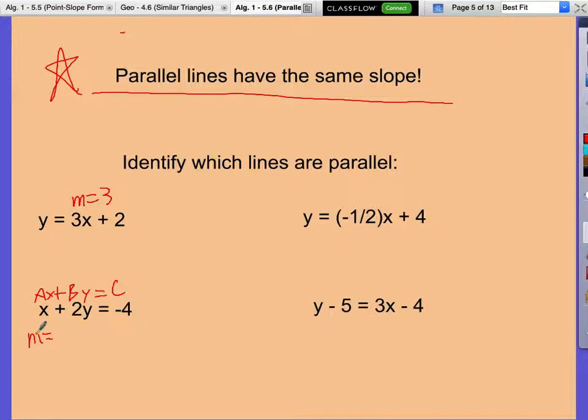What's a? 1. Okay, so negative of 1 is negative 1. What's b? So the slope is negative 1 over 2. Okay, we can find the slope of this line. Well, what is the slope of this line? So this is parallel. These two are parallel, right? Because they have the same slope. What's the slope of this line?